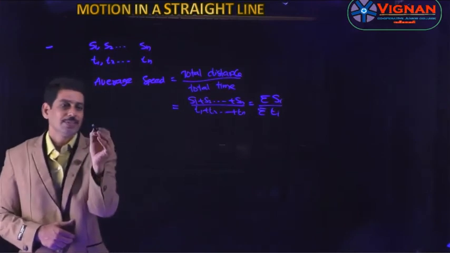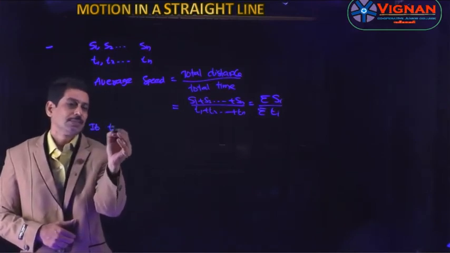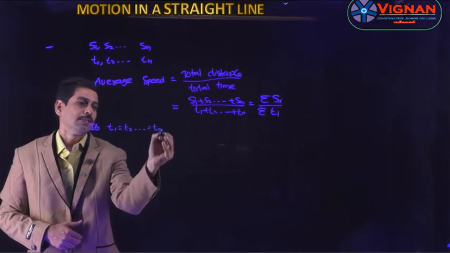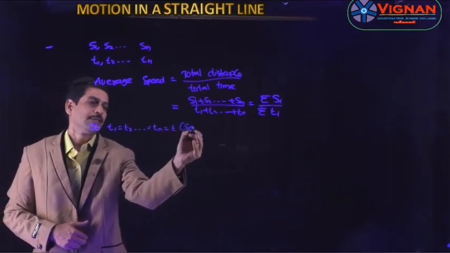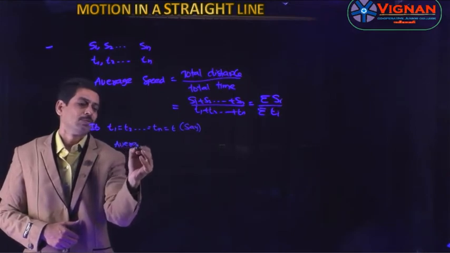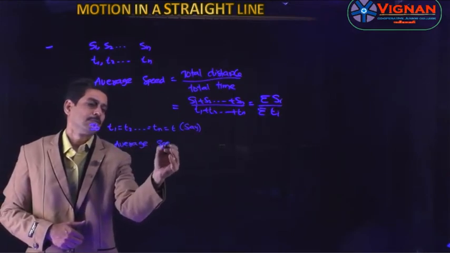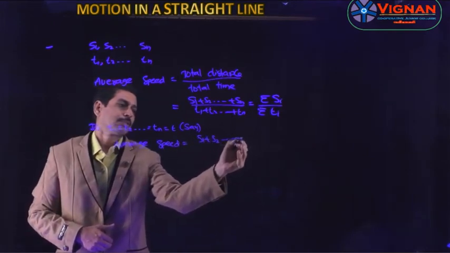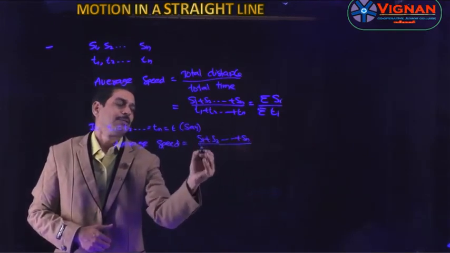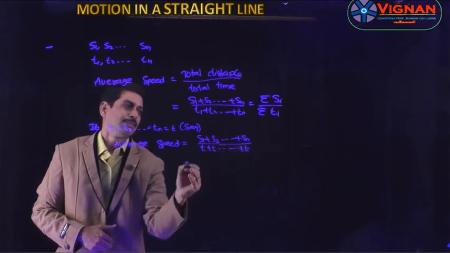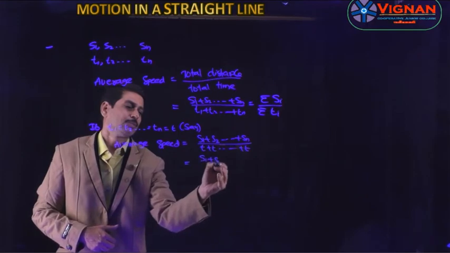And if we consider t1 is equal to t2 is equal to tn, which is equal to t, let us say, then this average speed becomes equal to s1 plus s2 plus etc. sn divided by t plus up to n times t. So this can be written as s1 plus s2 etc.